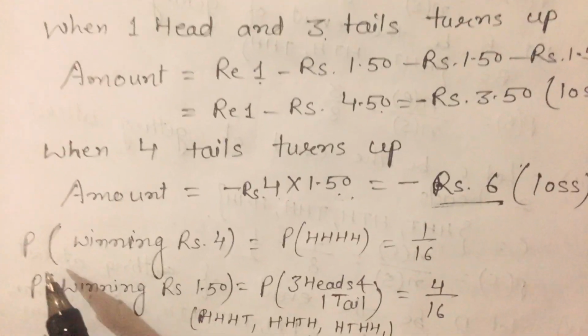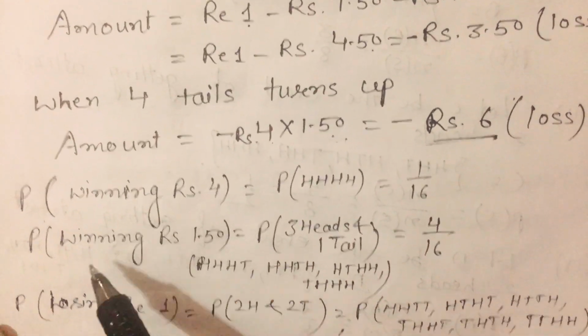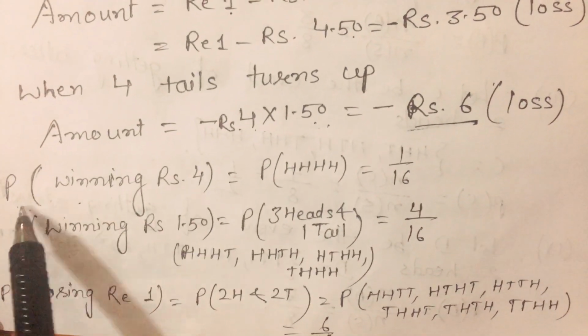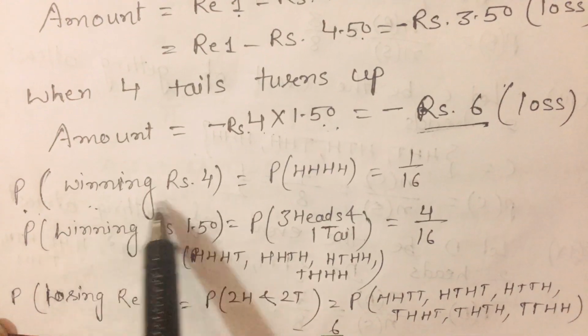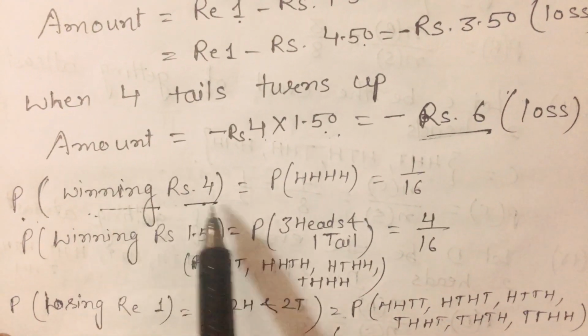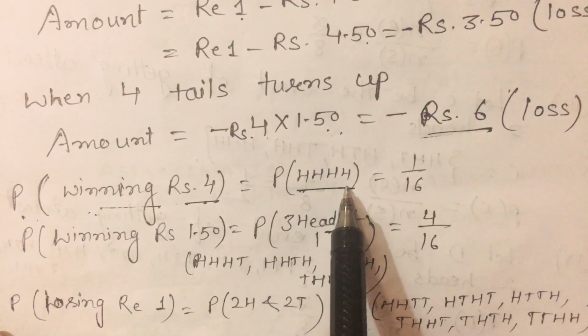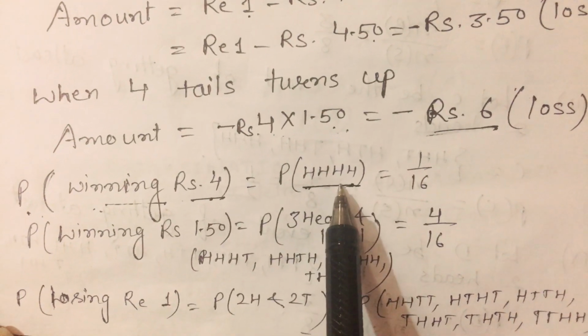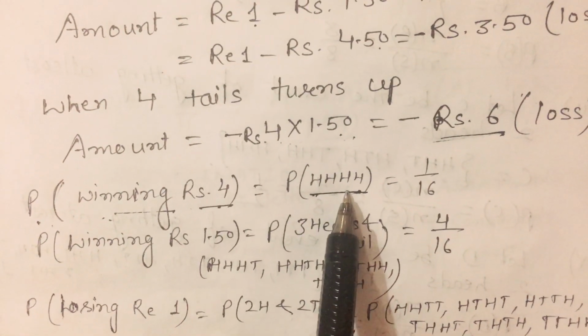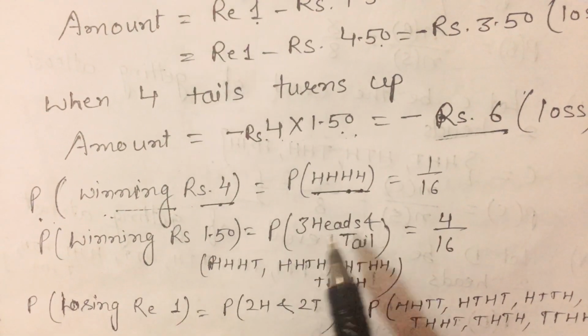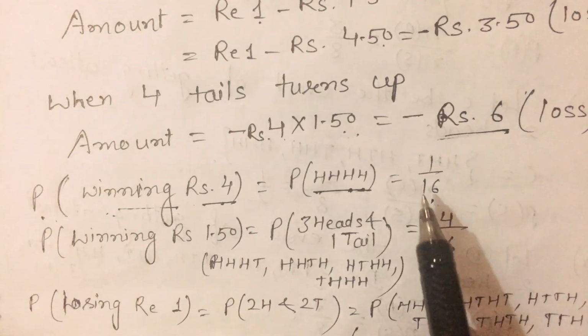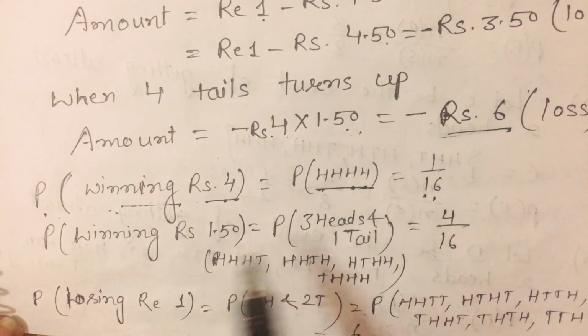Now we have to find out the probability of each case. So for probability of winning ₹4, that is when 4 heads turn up. When 4 heads turn up, then only 1 case is here. So number of favorable outcomes is 1, and total are 16. Then what is probability? 1/16.